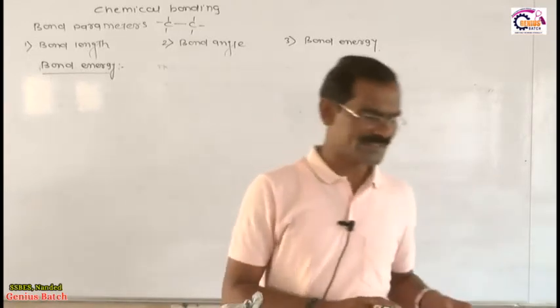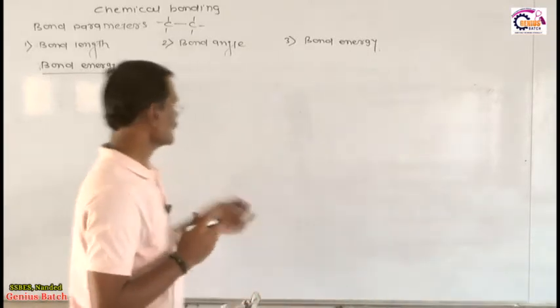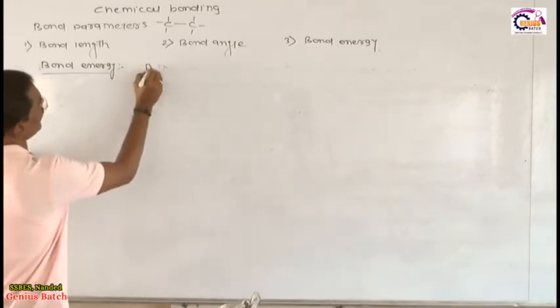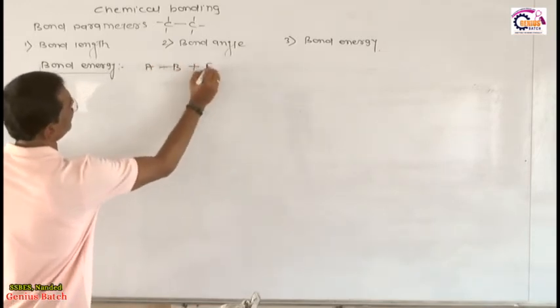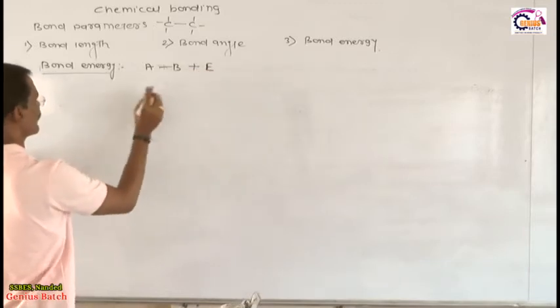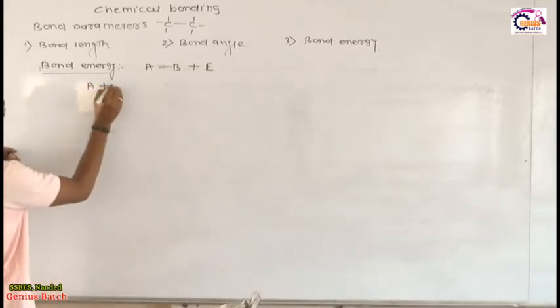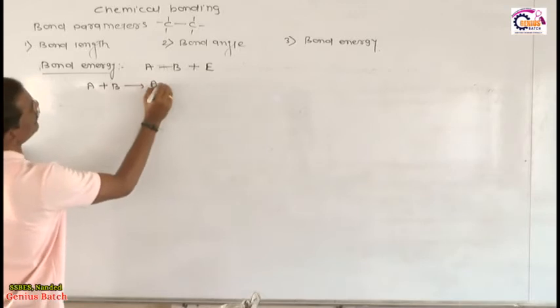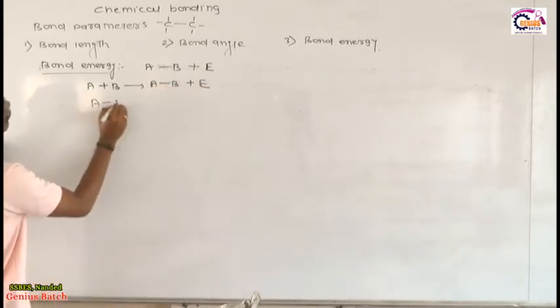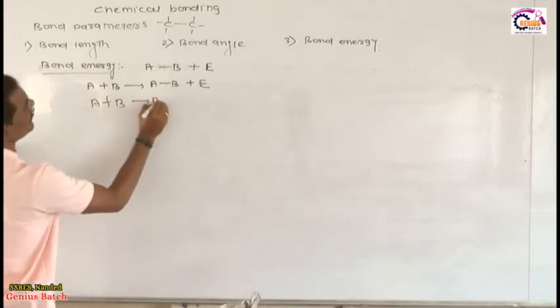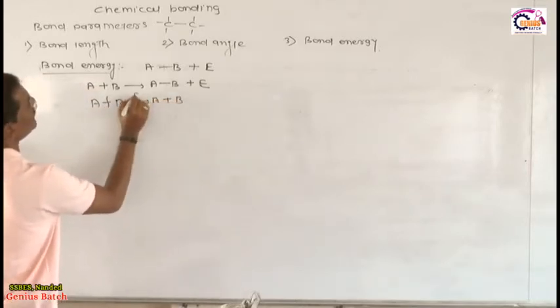Now we define bond energy in two ways. Suppose, for example, we have this bond. At the time of bond formation, energy is released. Suppose A combines with B, then it gives AB, and energy is released. And suppose I want to break AB into A plus B, then energy is required.